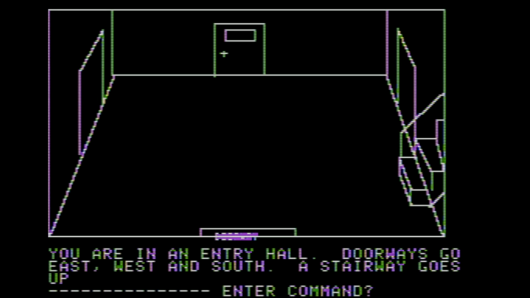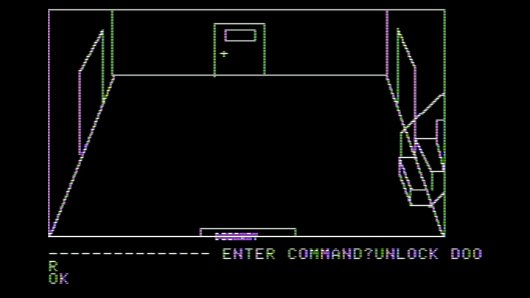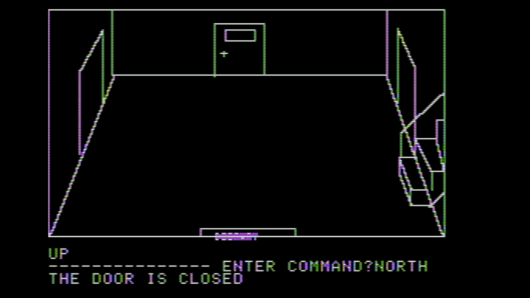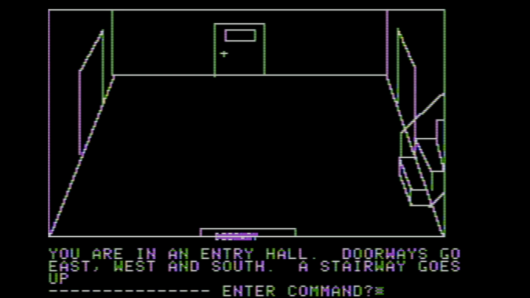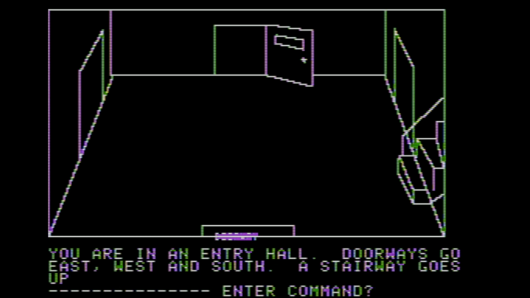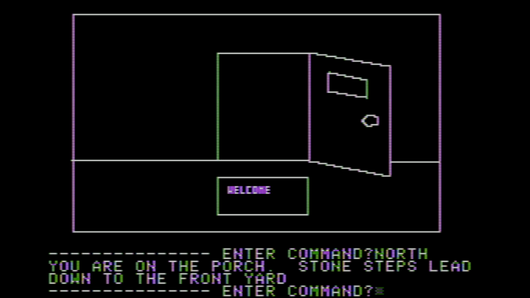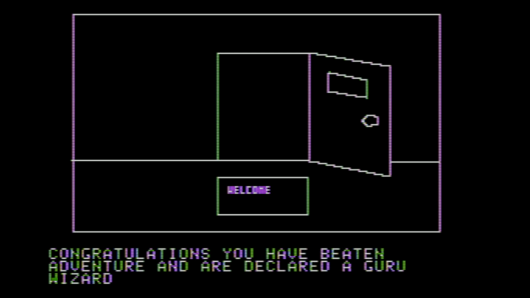Back to the main hall. Then we can unlock the door in the front, now that we have the good key. And we can go north, and the door closes behind us. Right? No, I didn't open the door yet. It's a process. North, and then down, and out of the game we go.